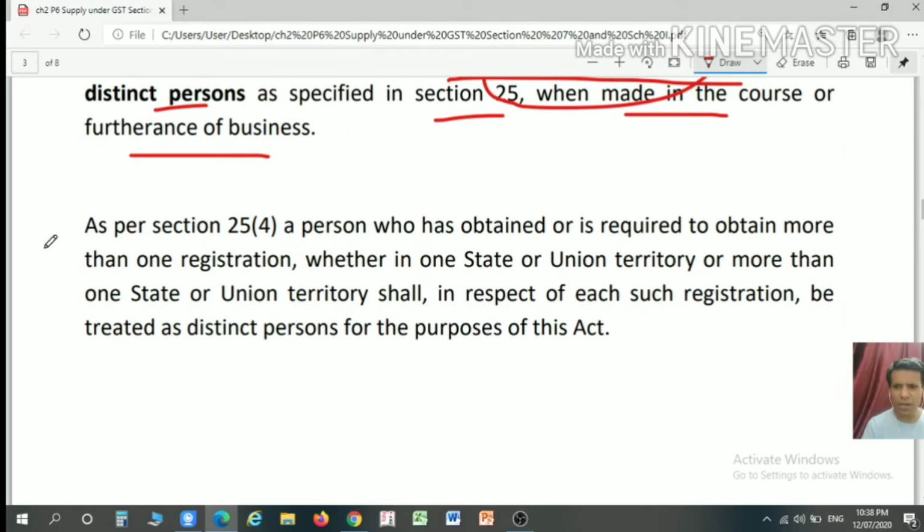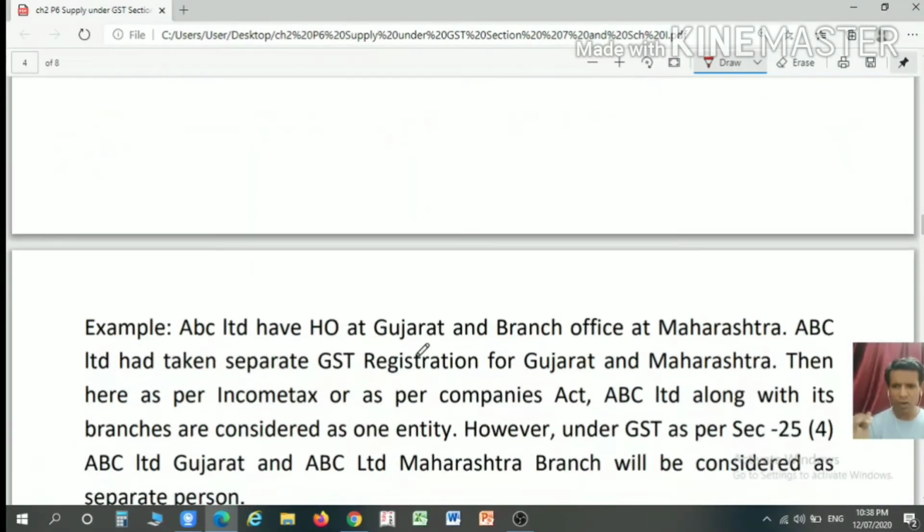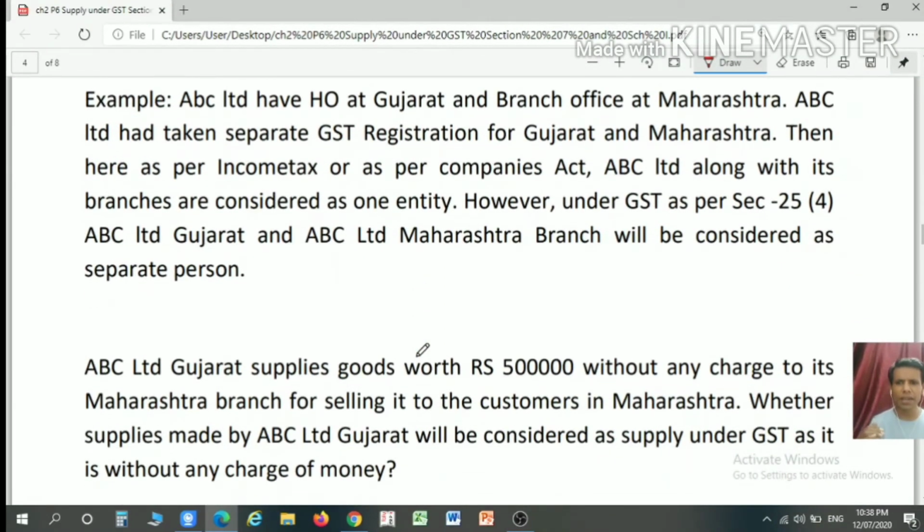So as per section 25(4), the person who has obtained or is required to obtain more than one registration, whether in one state or one UT or more than one state or union territory, shall be considered for each such registration a distinct person for the purpose of this Act. We have also considered one example here.